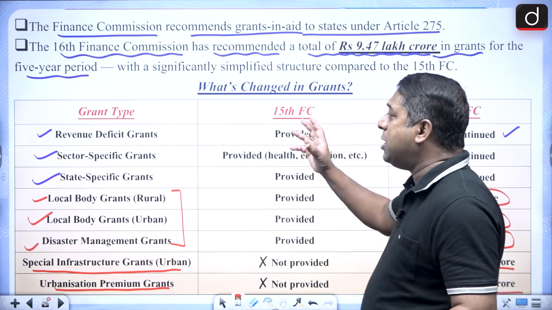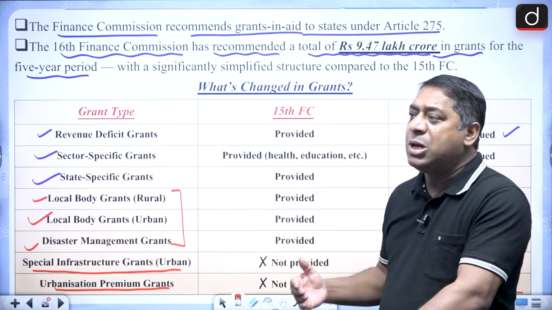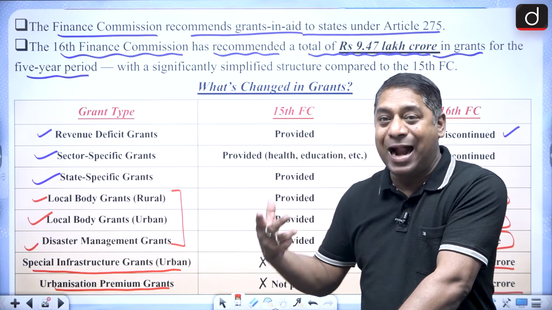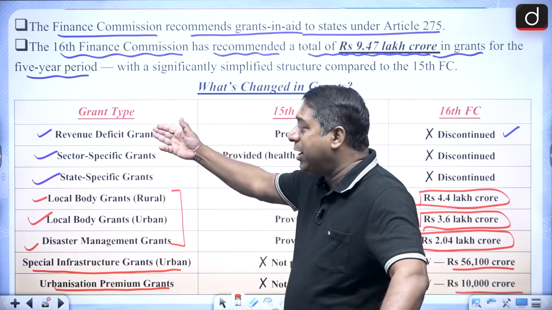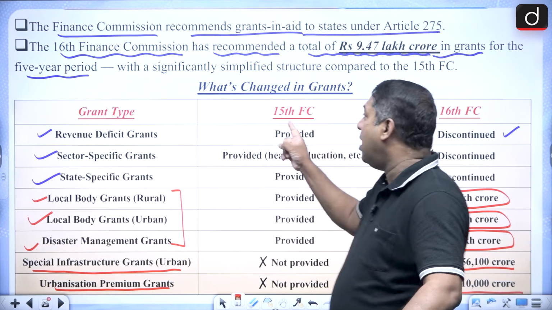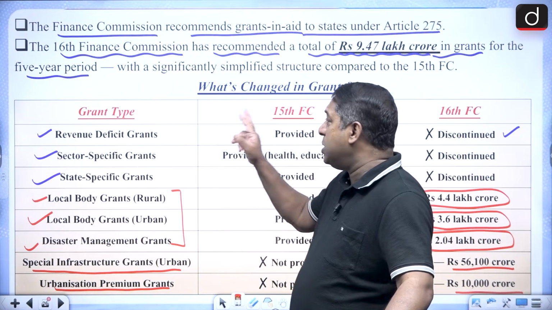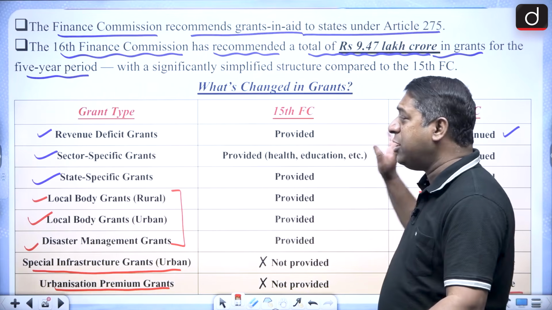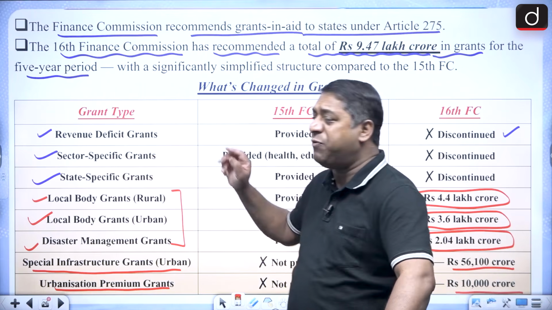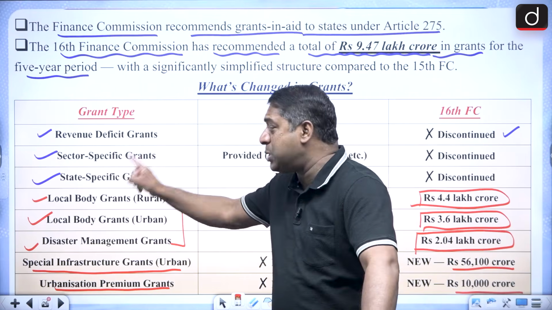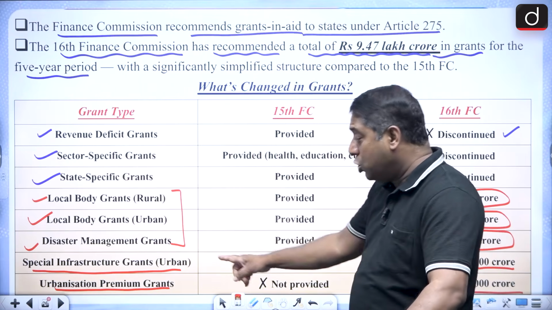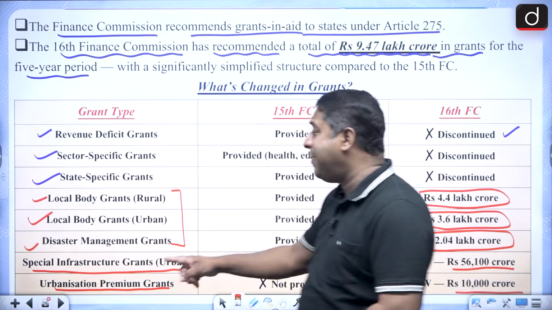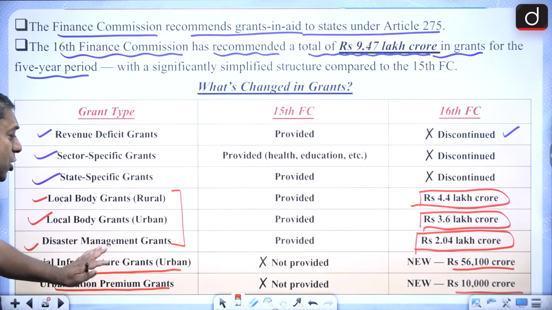So when we compare the 15th and the 16th Finance Commission, then in the grant in aid to the states, many of the grants have been discontinued and 2 new grants have been added. Three grants which were there in the 15th have been discontinued: revenue deficit grant discontinued, sector specific grant discontinued, state specific grants discontinued. 2 new grants are added: special infrastructure grants, urban, and urbanization premium grants. These are the 2 new grants.